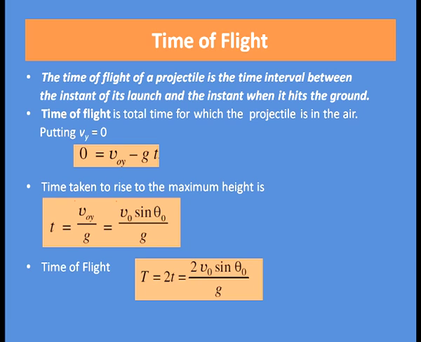This is the time required to rise to the maximum height, but the total time of flight is equal to the time of ascent plus time of descent, that is equal to 2t. The total time of flight, capital T, is equal to twice of small t, that is equal to 2 times v 0 sin theta 0 divided by g.